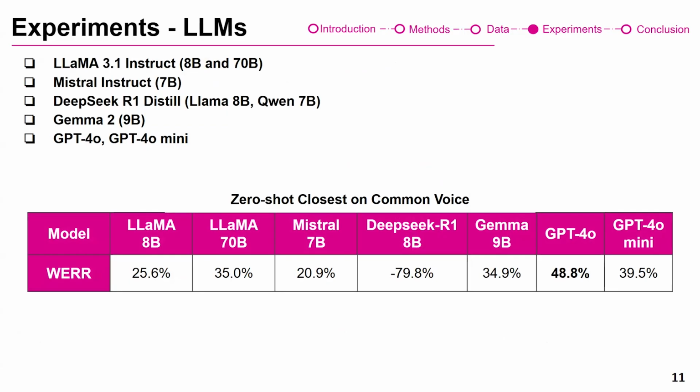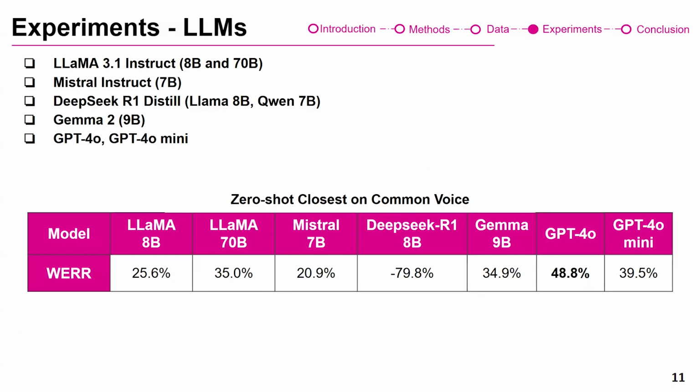We checked different open source models, like the LLaMA versions, the Mistral, Gemma, and also the DeepSeek reasoning models. And we also tried the non-free GPT-4o and GPT-4o mini to see what's the best available approach.